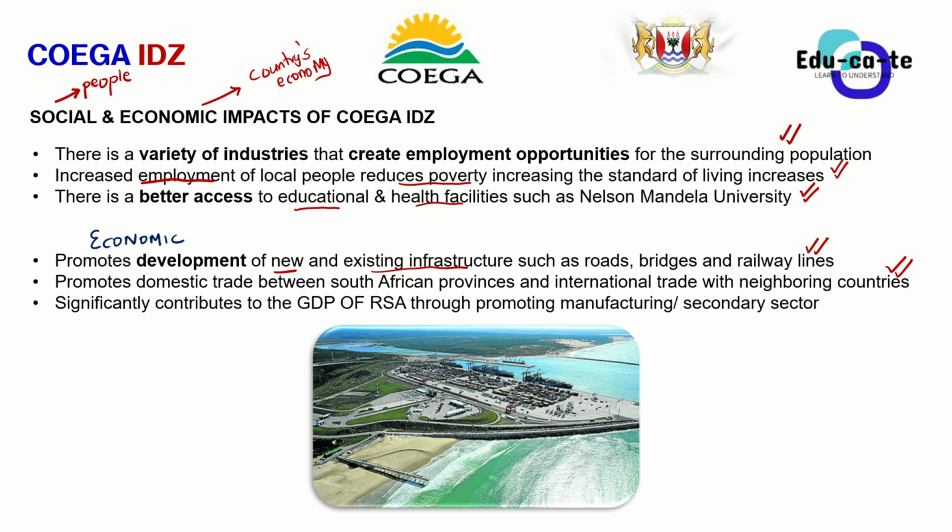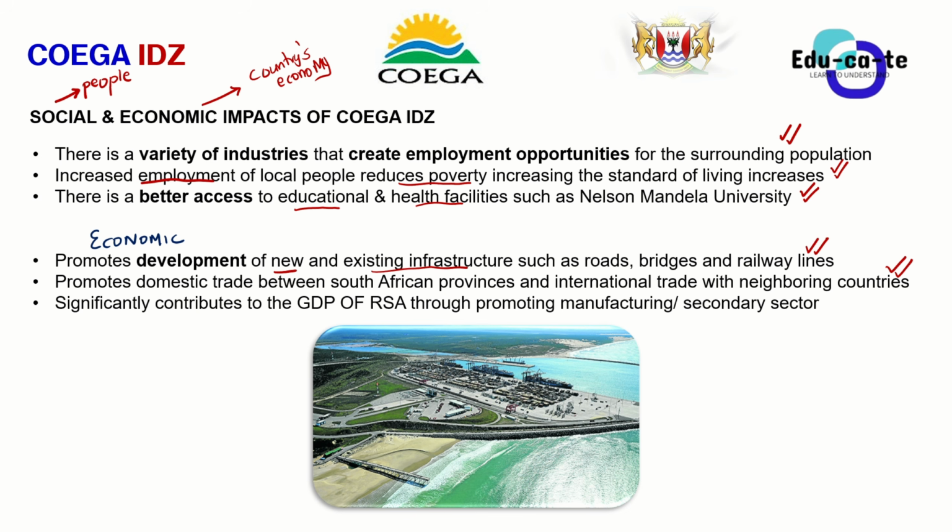This is through promoting manufacturing and the secondary sector. So promoting manufacturing in the secondary sector actually promotes the growth in terms of our gross domestic product. Remember that the gross domestic product is looking at the value of the goods and services that are being made inside the country in a year, per annum.